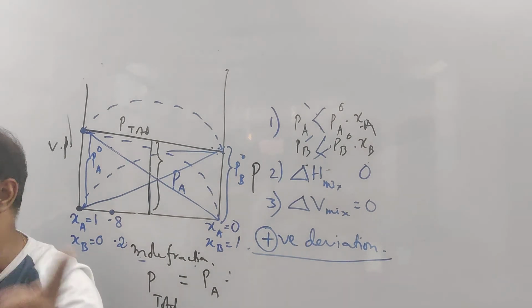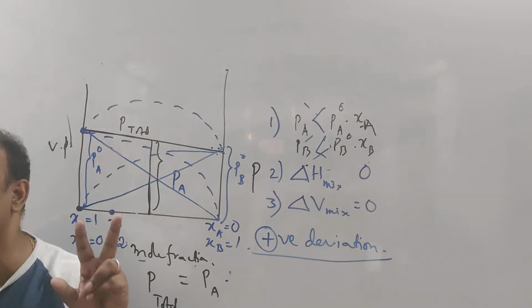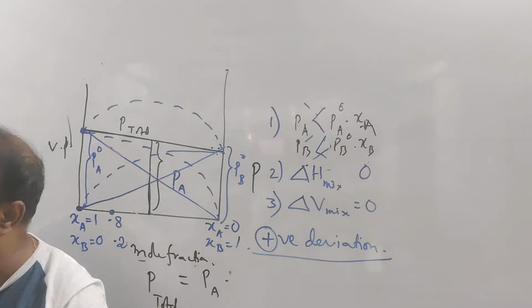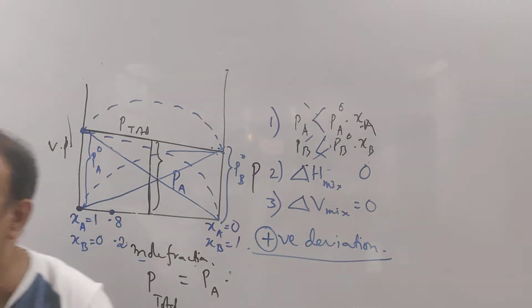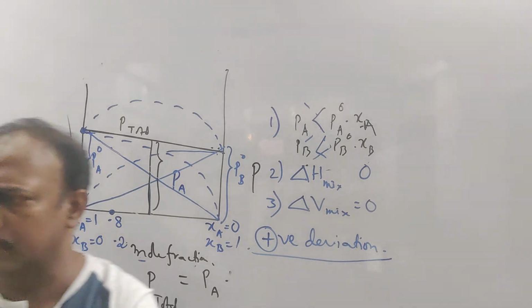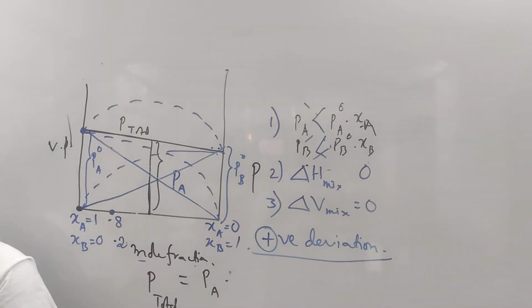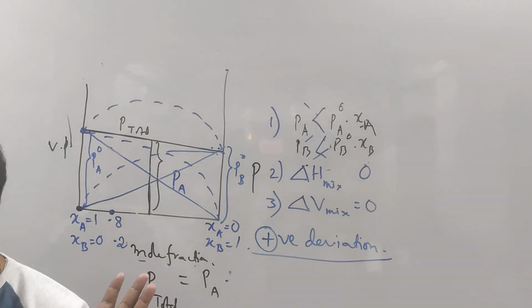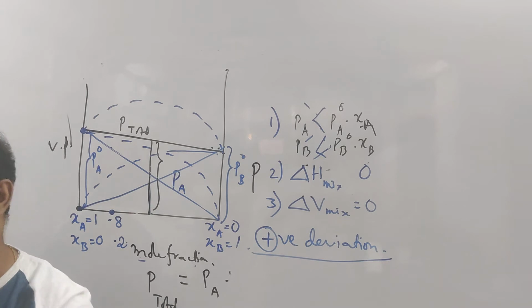When it is showing the positive deviation, the interaction between AA and BB is greater than the interaction between A and B. Example: देखिए कोई issue. N-hexane and ethanol. Normal hexane and ethanol. देखो आपको याद हो गया अभी. It's over. And these questions are very common questions. So obviously negative deviation is just opposite.